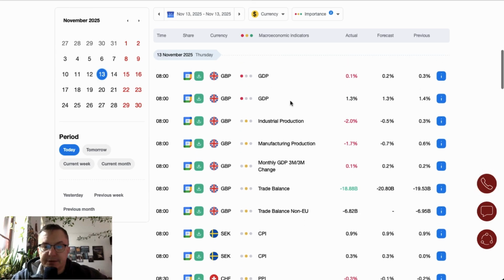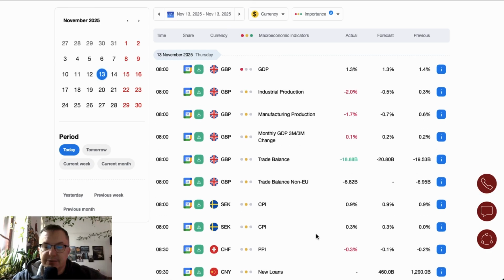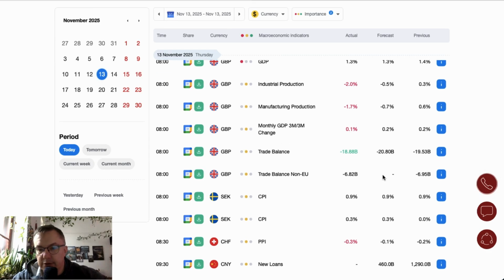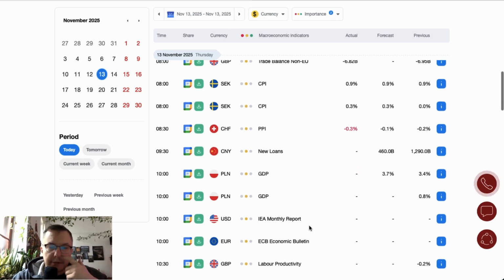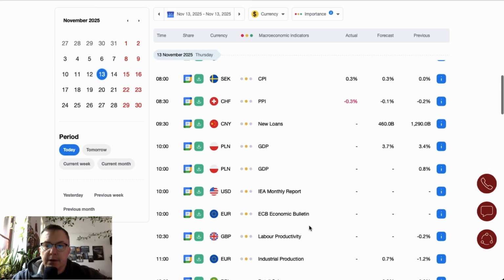There you go. Industrial production in the UK down from 0.3 to minus 2. Manufacturing production down from 0.6 to minus 1.7. Monthly GDP change down from 0.2 to 0.1. Trade balance shrinks from minus 19 to minus 18. Trade balance with the non-European Union countries about at the same level. Bunch of bad data from the UK. We'll definitely take a look at the cable later on.